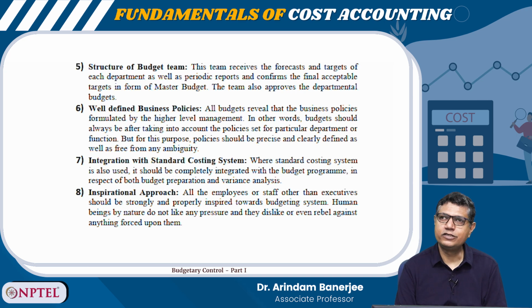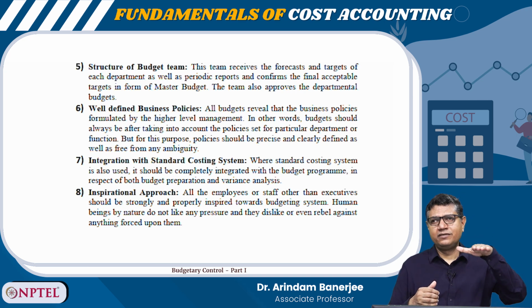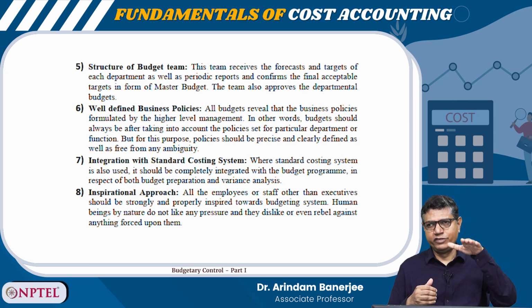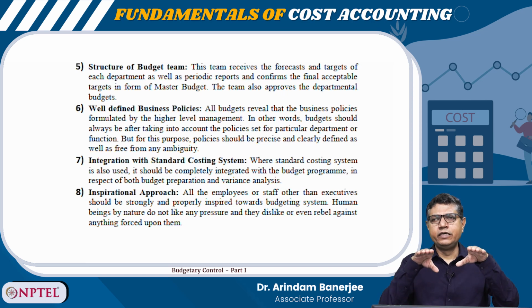Integration with the standard costing system. You made the budget, which is futuristic, a plan. Then you incurred the actual expenses or earned the actual income. Now I need to see how this actual is matching with the budget. Is there any difference? Is the difference favorable or adverse?